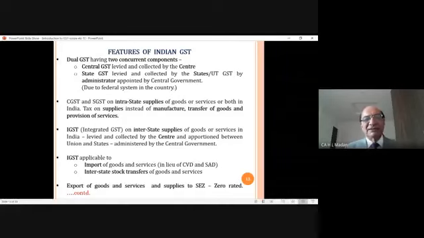The system was that if you supply the goods from your factory to your branch in another state, it is called interstate stock transfer, because the same company cannot sell the goods to itself. That is why it is called stock transfer.